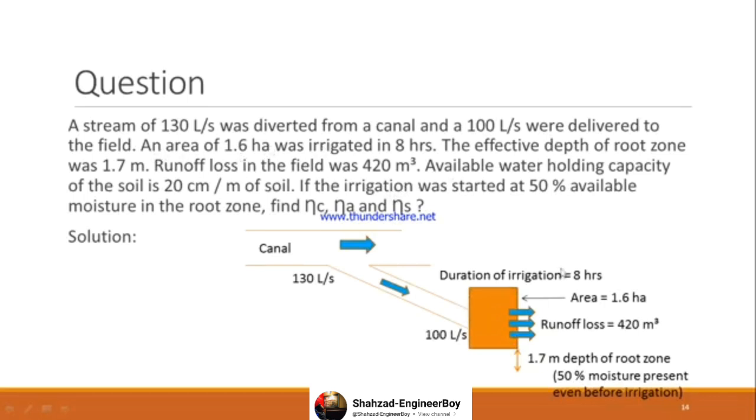An area of 1.6 hectares was irrigated in 8 hours. 8 hours was the irrigation duration. The depth of the root zone is 1.7 meter. Now this is not a water depth, this is only the depth of the root zone. 1.7 meter depth of root zone is shown. That's why I have shown it with a brown pen.